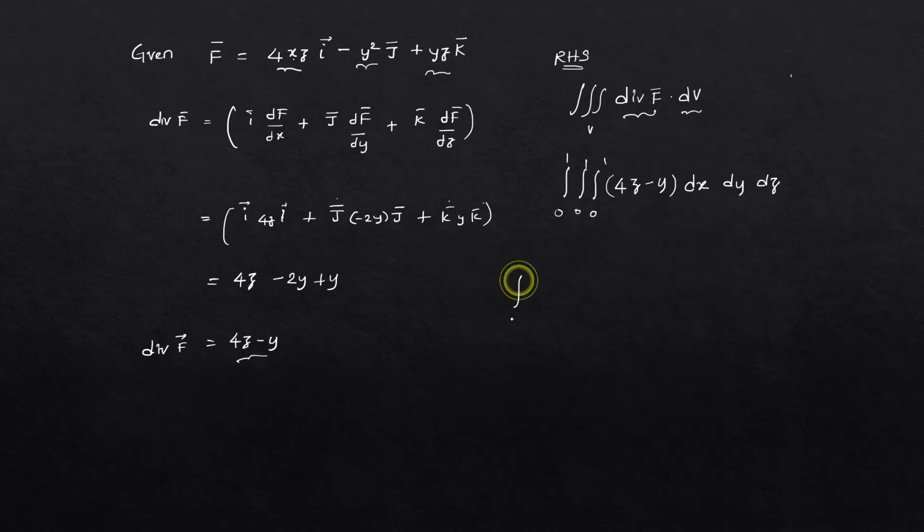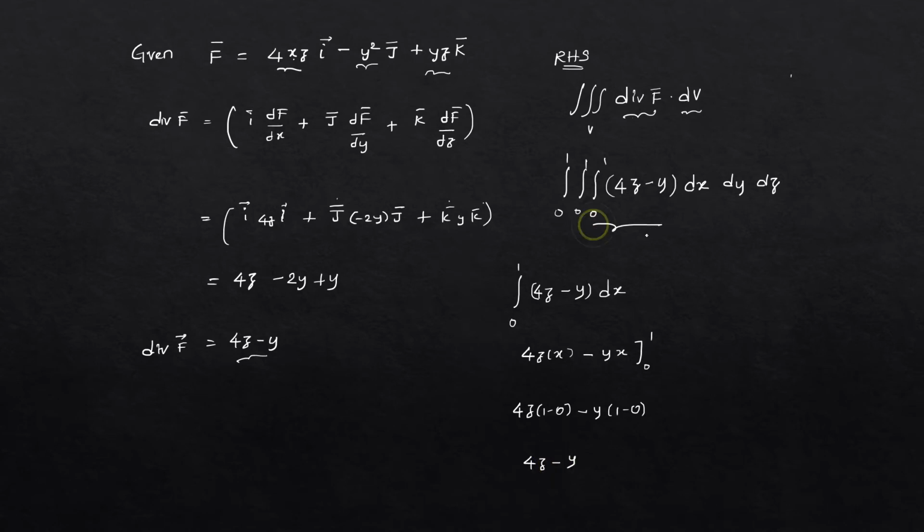See here. Integral from 0 to 1 of 4z minus y dx. It will become 4zx. Since we are integrating with respect to x, the variables other than x are constants. So it will become 4z into integral 1 dx, which is x, and minus yx over the limits 0 to 1. Now the answer is 4z into 1 minus 0 minus y into 1 minus 0. The answer is 4z minus y. So the innermost integral answer is 4z minus y.